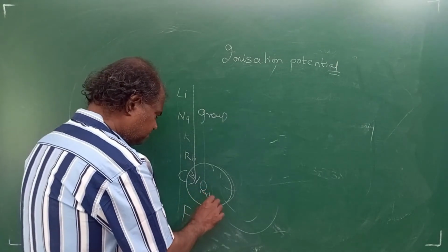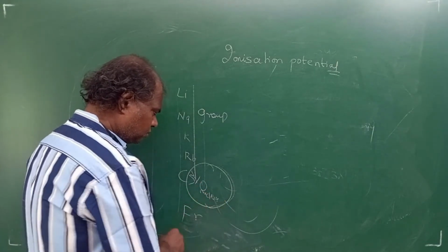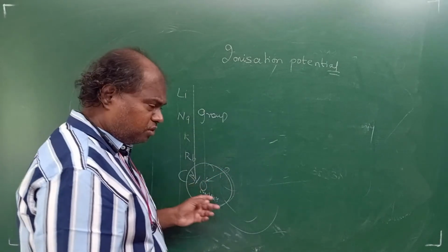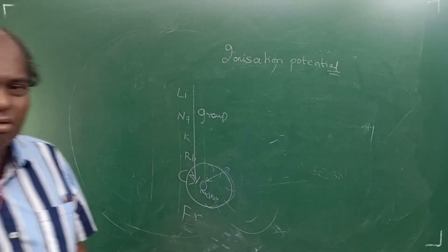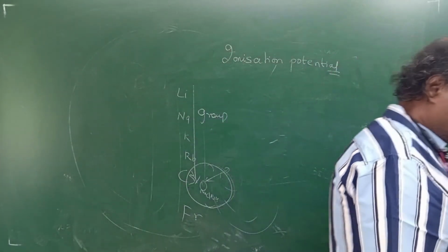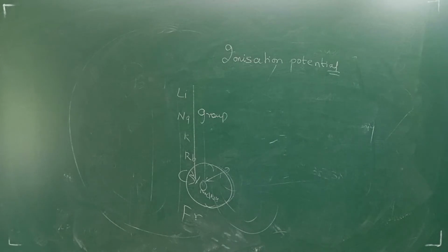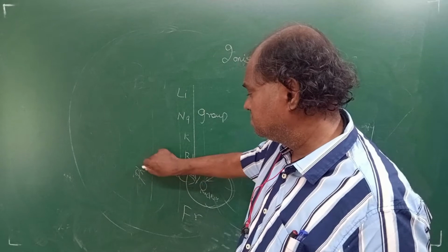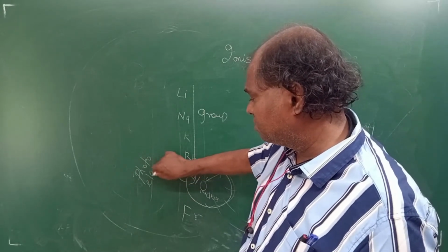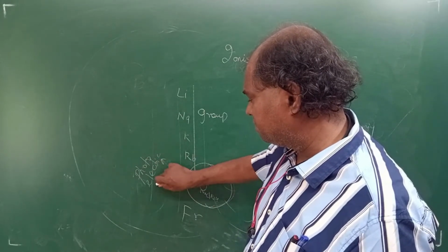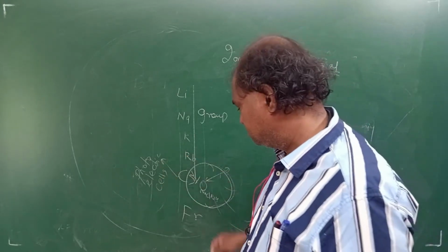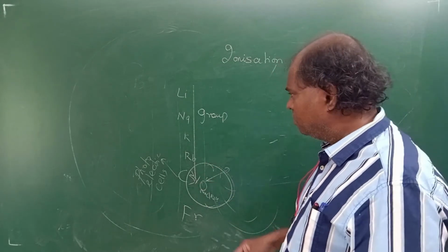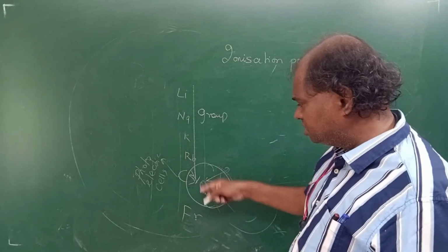Nucleus is here, right? You're going away and away, so it's easier to remove. So in cesium, you can remove the electron very easily, and that is why cesium is used in photoelectric cells. You have done photoelectricity, remember? Cesium lets the electron be removed easily, so it will be a good conductor of electricity. So as you go down the group, the ionization energy will come down,